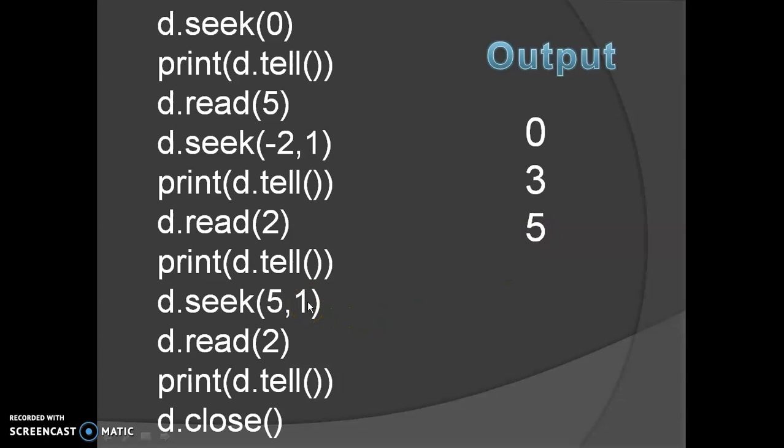Then from this 5 we are moving 5 bytes forward here. So after this the pointer will be at 10. After that we have read 2 bytes, and if we check the position of the pointer due to this statement, what will be the place? 12. So this way we can move the file pointer in binary files by using its current position also.